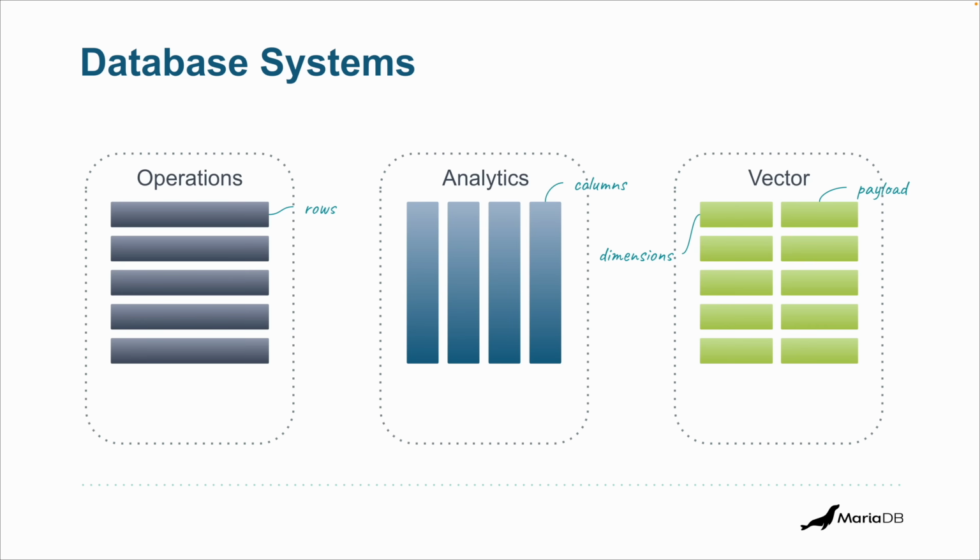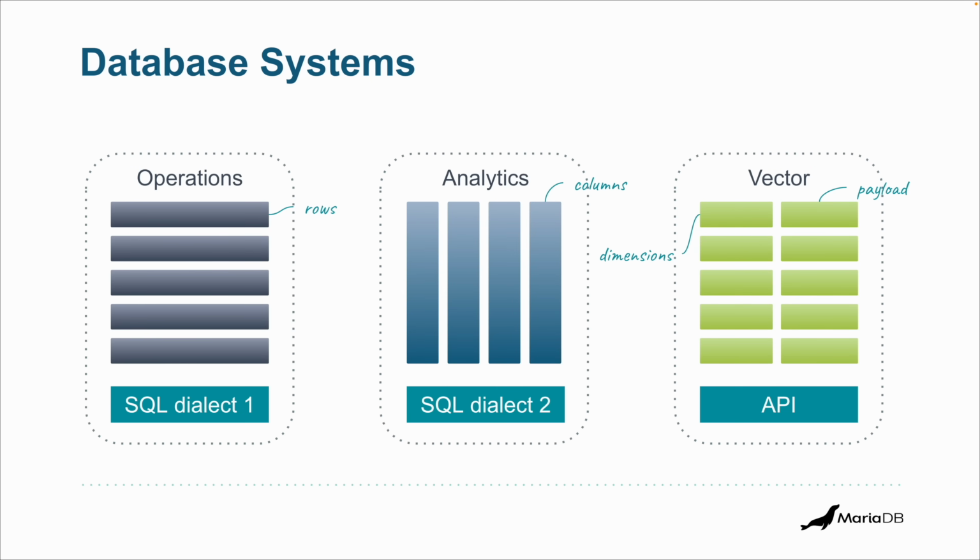This is cool and everything, but the problem is that each one has its own SQL dialect. Moreover, maybe the vector database doesn't even have a SQL dialect. That means that your application needs to understand and use this. You as a developer need to understand SQL dialect 1, dialect 2, and this new API. That also means that you will have to download different connectors or drivers or modules or libraries to connect to these different databases. You need to deal with 3 different providers of databases, each one with different policies, with different release policies, with different qualities, with different even vocabulary, and you have to learn all these.